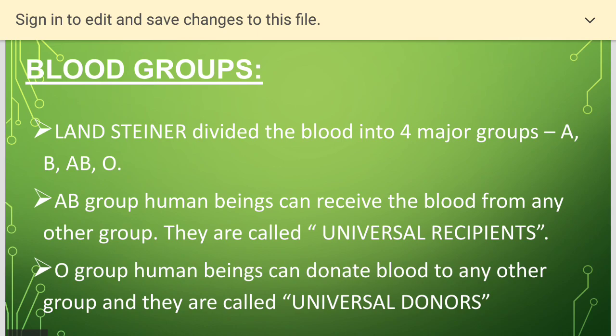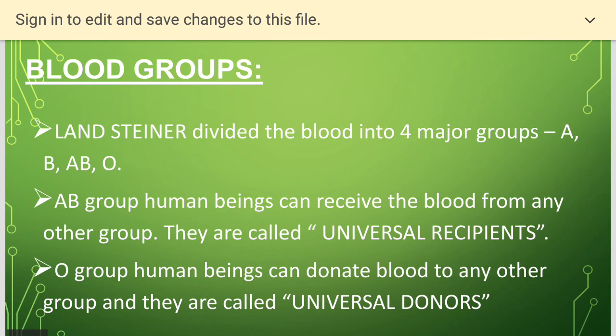You must have heard in your family people having different blood groups. Landsteiner divided the blood into four major groups: A, B, AB and O. Some people have blood group A, some have B, some have AB and O, and try to find out what your blood group is. That is one assignment, okay?